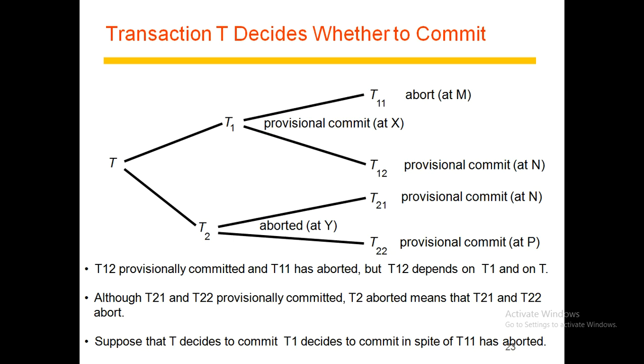A sub-transaction is an orphan if one of its ancestors aborts, either explicitly or because its coordinator crashes. In our example, sub-transactions T21 and T22 are orphans because their parent aborted without passing any information about them to the top-level transaction. Their coordinator can, however, make an inquiry about the status of their parent by using the guess status operation. A provisionally committed sub-transaction of an aborted transaction should be aborted irrespective of whether the top-level transaction eventually commits.